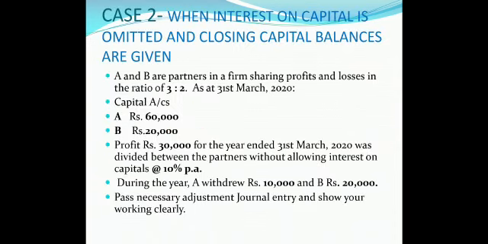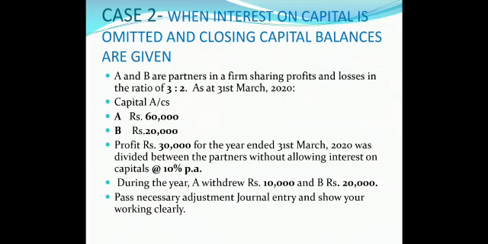Now case 2 with some added feature. The added feature is that in this case we will be given the closing capital balances and we are supposed to calculate the opening balances of capital. So case 2, when interest on capital is omitted and closing capital balances are given. Let's read the question very carefully. A and B are partners in a firm sharing profits and losses in the ratio of 3:2 as at 31st March 2020. Notice the ratio, it is 3:2. Now, capitals were A 60,000, B 20,000.